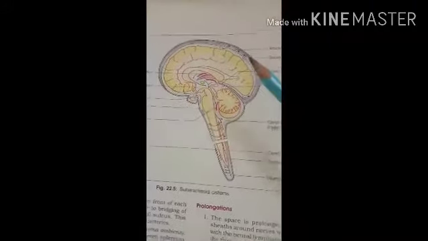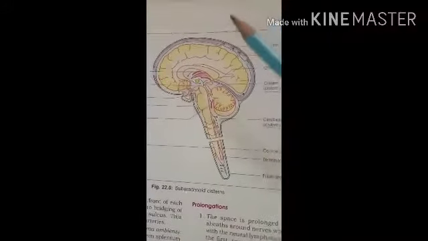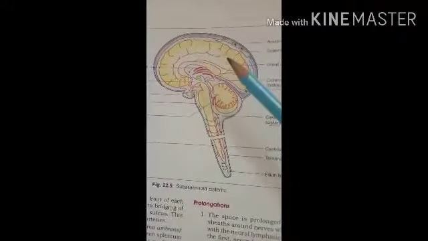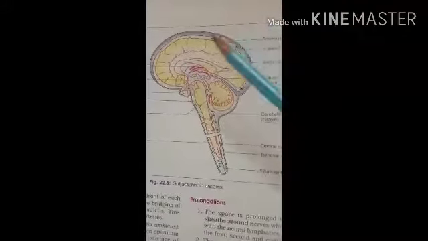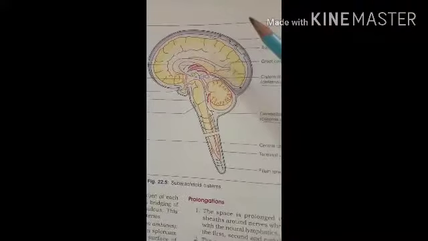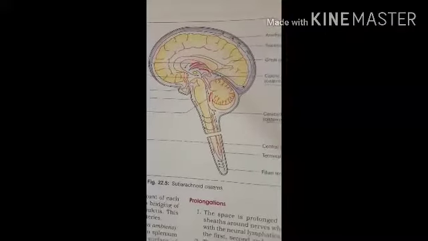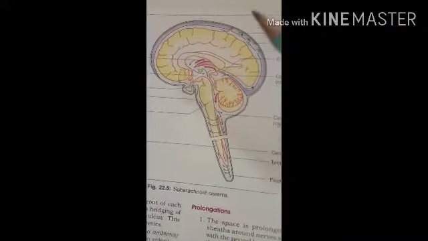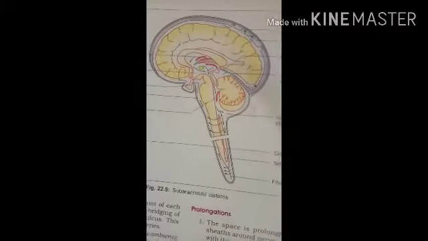So this arachnoid mater only dips into the two large fissures, and the remaining, that is the sulci and gyri, the arachnoid mater cannot enter. Then it separates from the dura mater by the subdural space, and from the pia mater by the subarachnoid space.